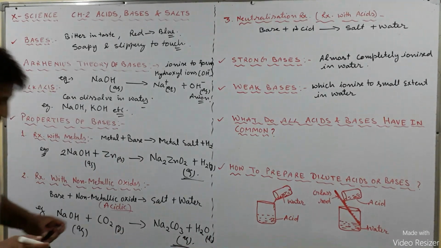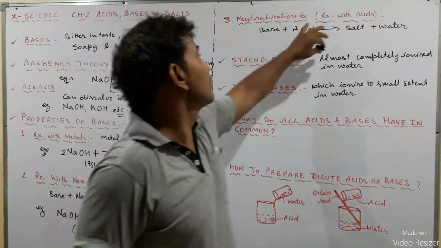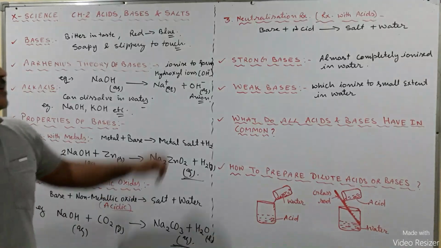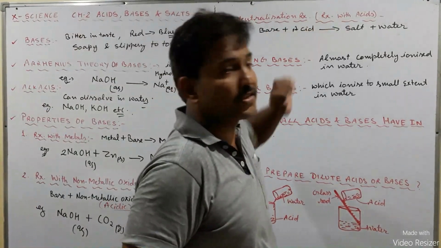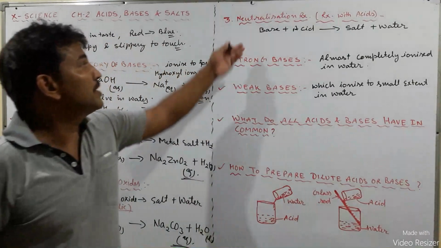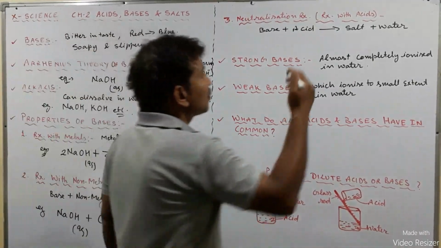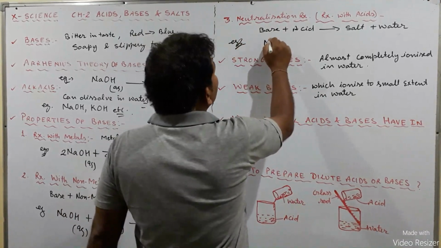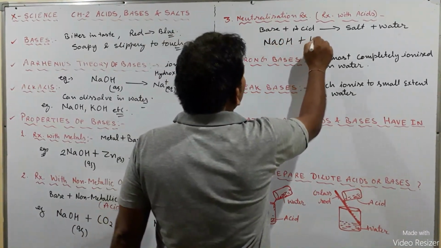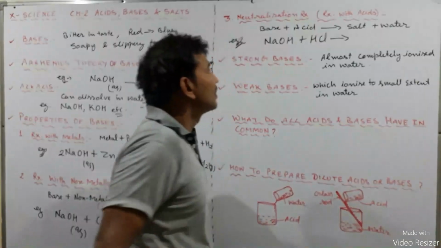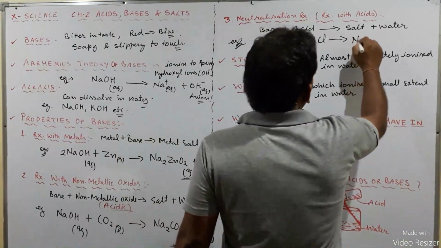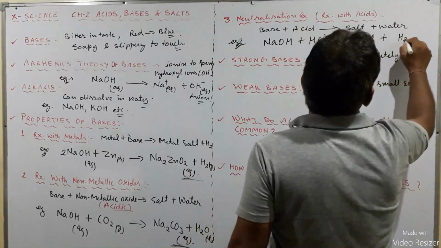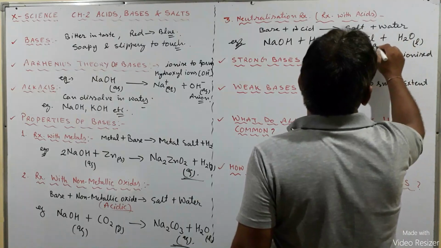Now come on to the neutralization reaction, or you can say the reaction between acids and bases, or the reaction of the bases with the acids. When a base reacts with an acid, it gives salt and water. Again we can take the example of NaOH when it reacts with hydrochloric acid, then the salt NaCl will be formed and water will be formed.